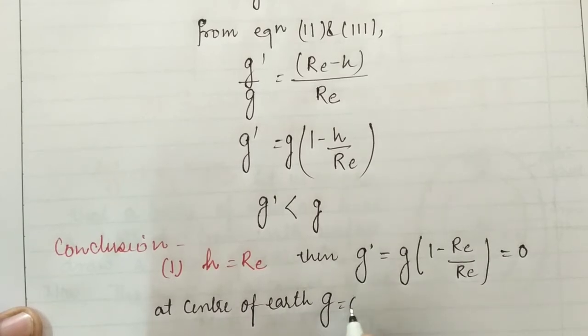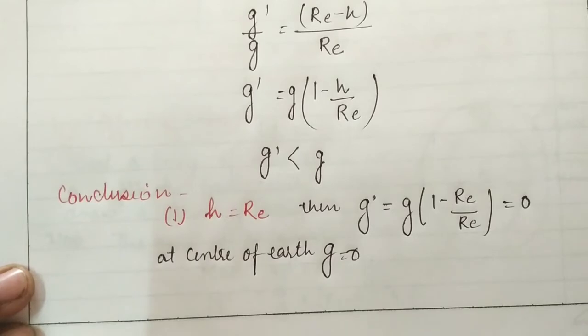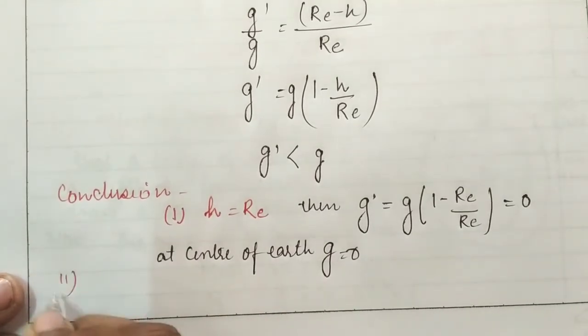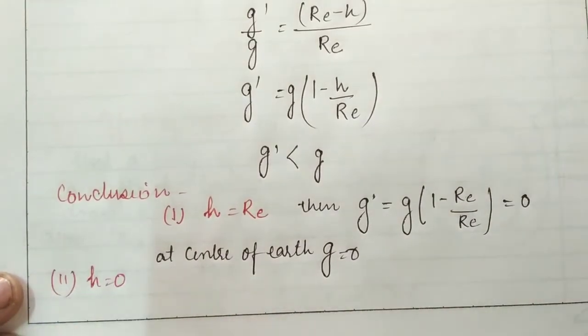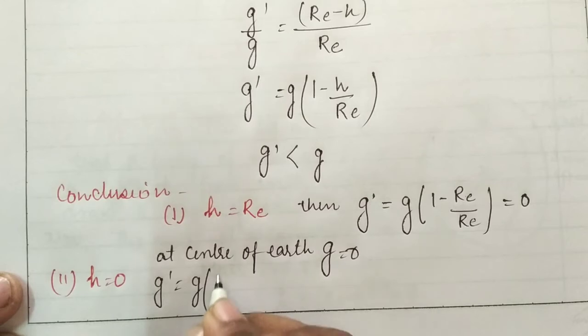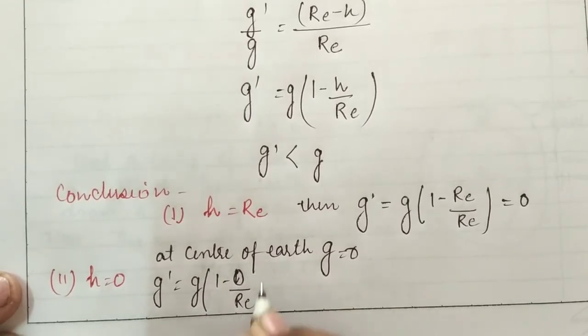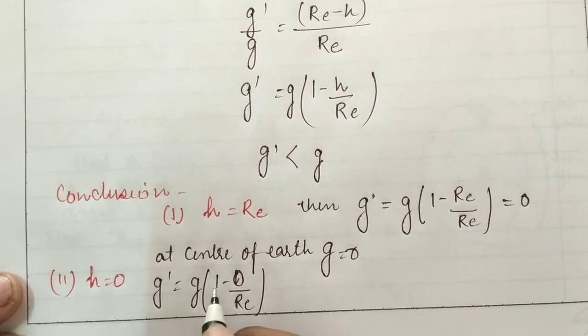gravity is 0. And if h becomes 0, then g' becomes g(1 − 0/Re), and 0 upon something becomes 0.